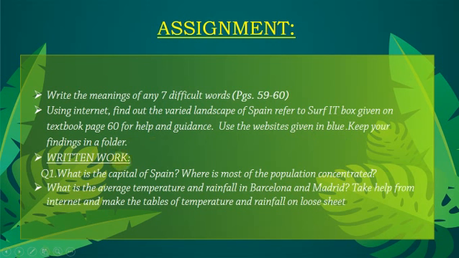The written work that you have to do is, you have to write the answer. What is the capital of Spain? I have taught you earlier, it's Madrid. Where is most of the population concentrated? We have discussed this also. You have to write the answers of these questions. Then you have to write what is the average temperature and rainfall in Barcelona and Madrid. Take help from the internet and make tables of temperature and rainfall on a loose sheet.